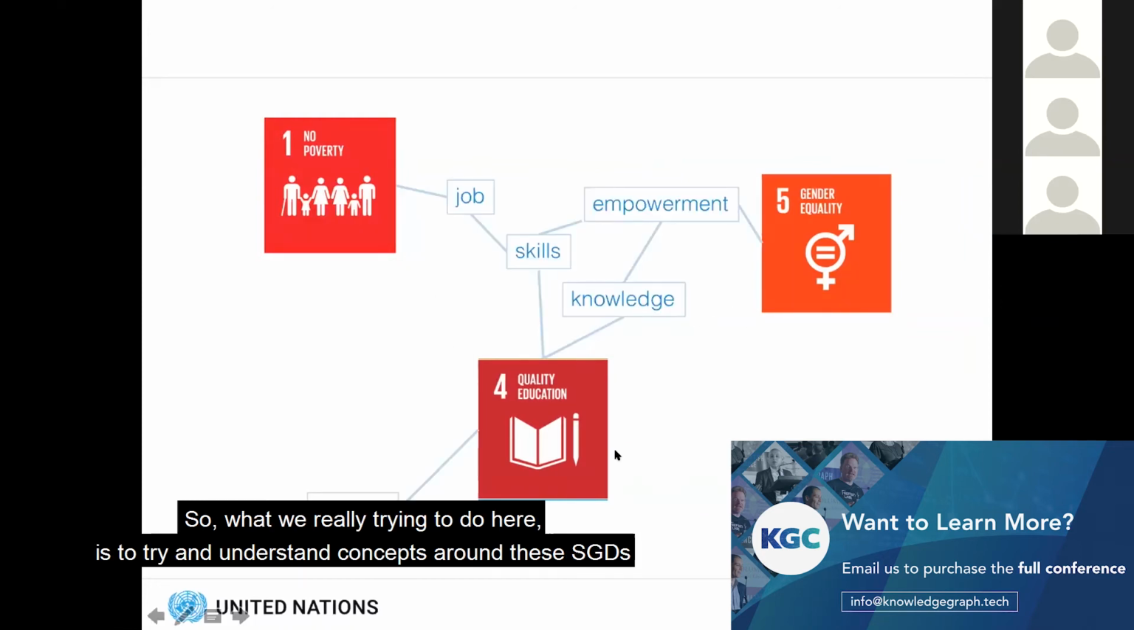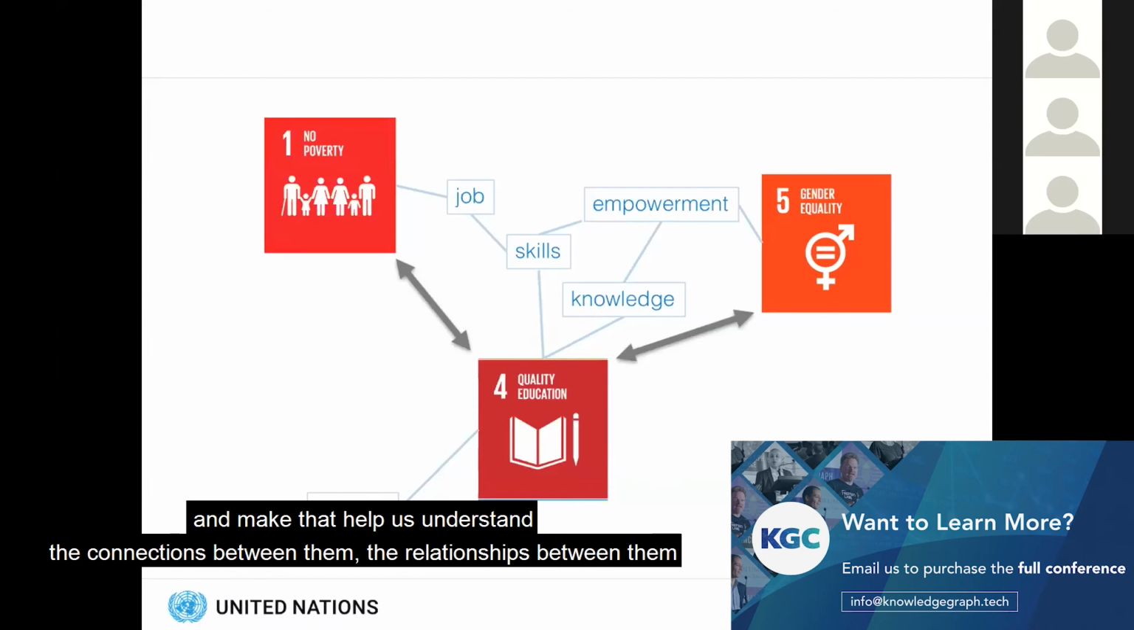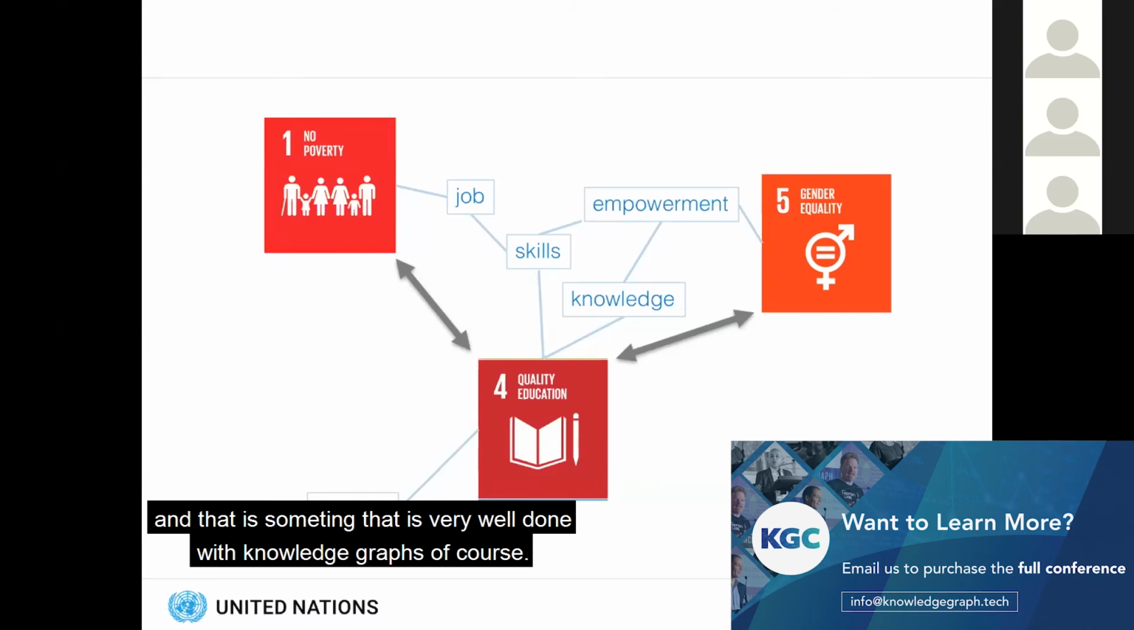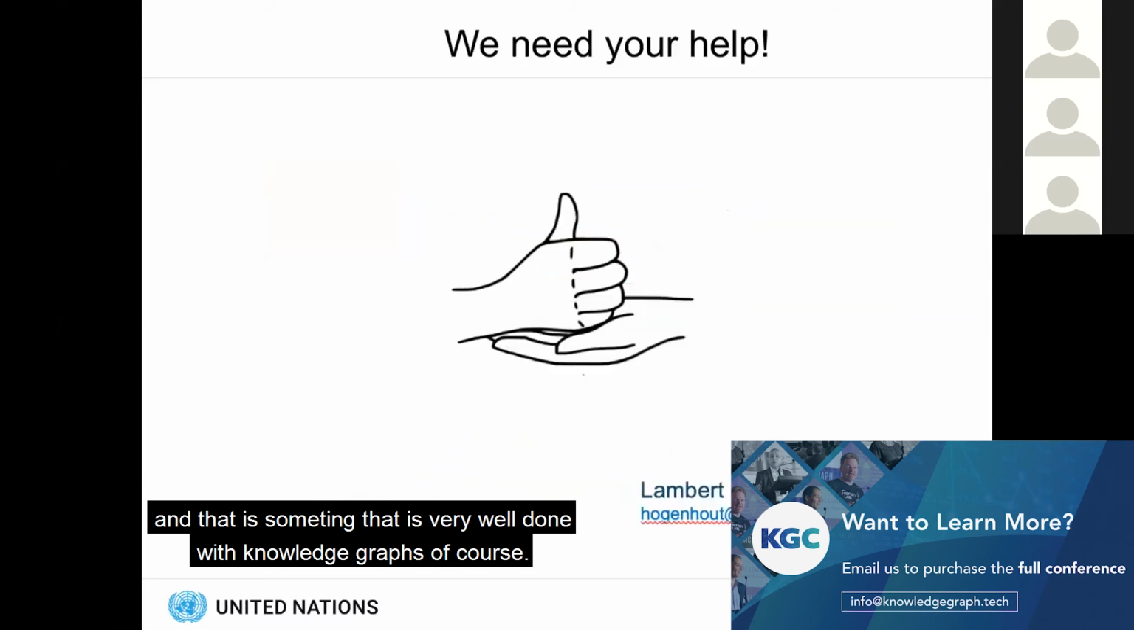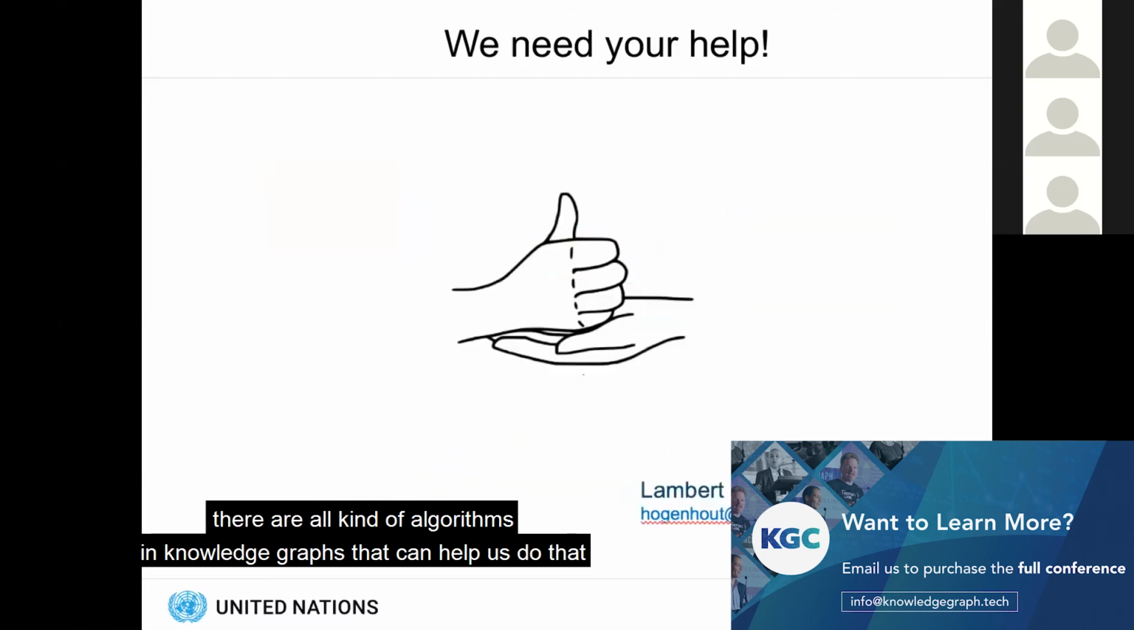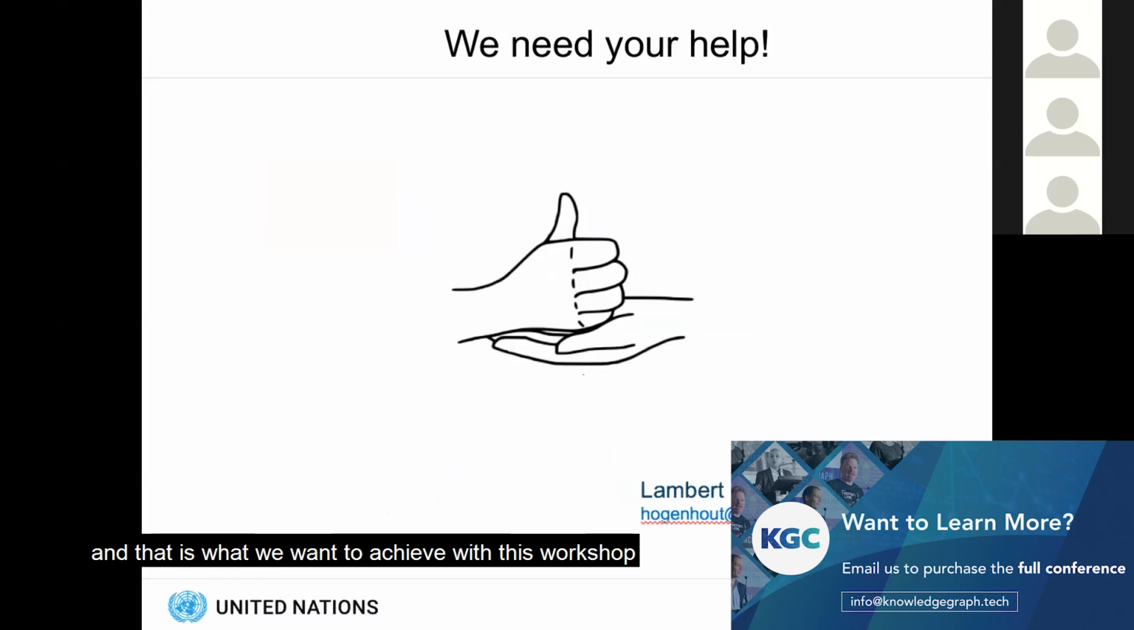So what we're really trying to do here is to try and understand the concepts around these SDGs and make that help us understand the connections between them, the relationships between them. And that's something that is very well done with knowledge graphs, of course. There's all kinds of algorithms in knowledge graphs that can help us do that. And that's really what we want to achieve with this workshop.